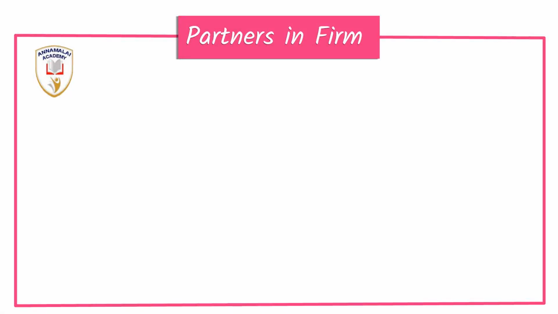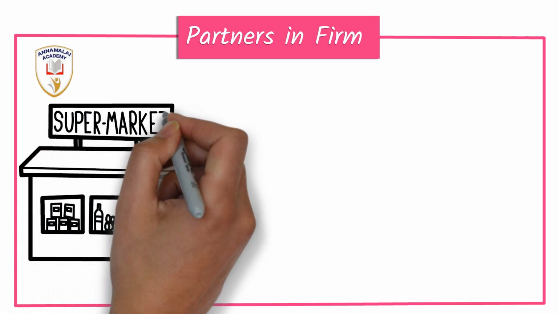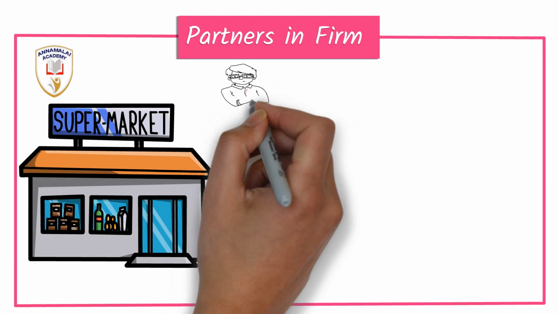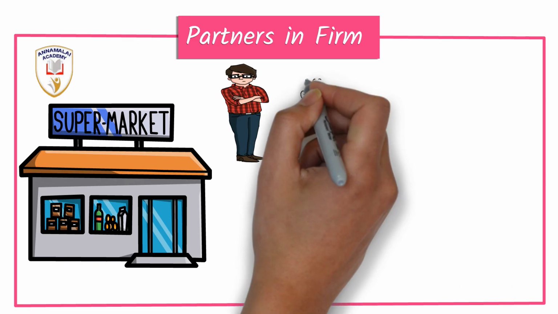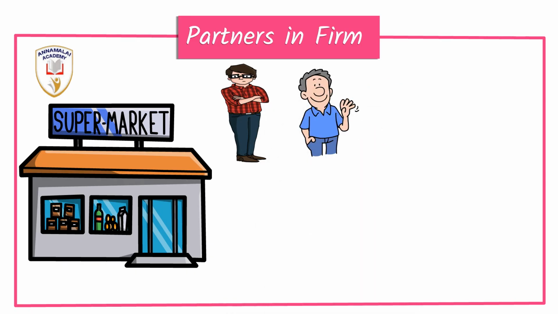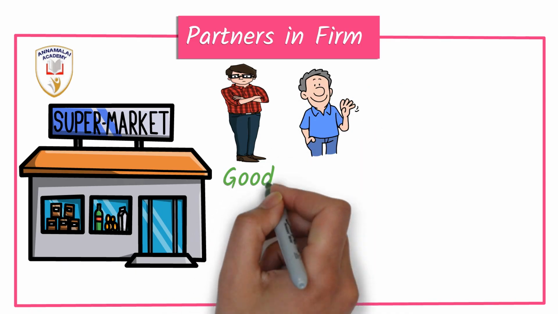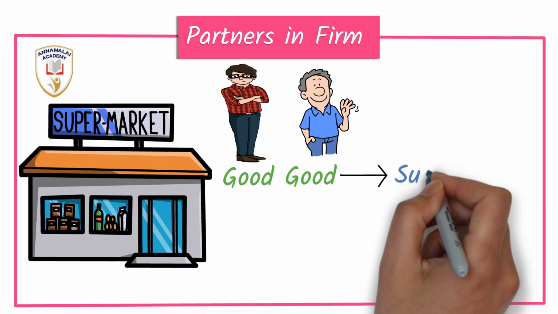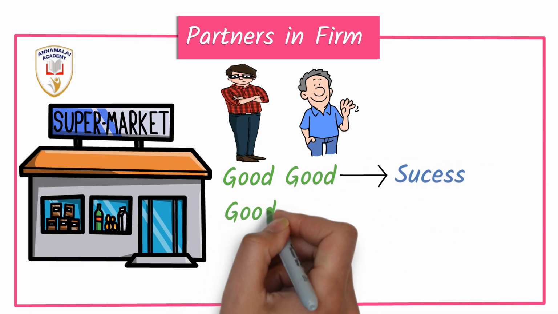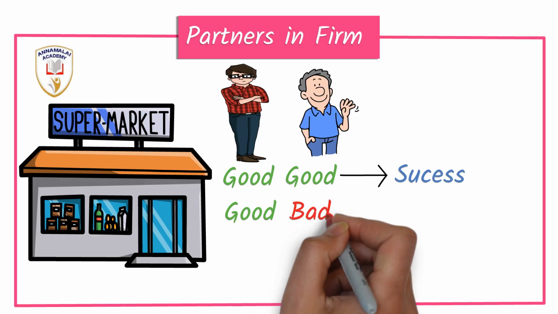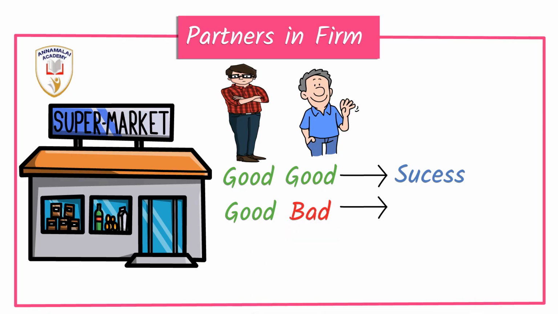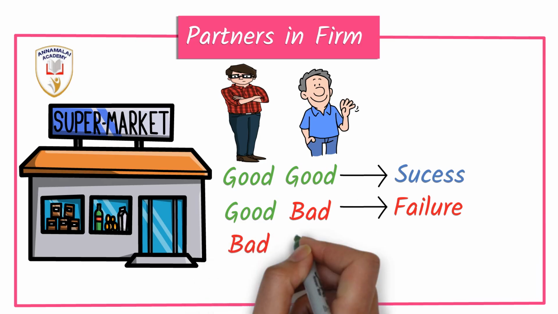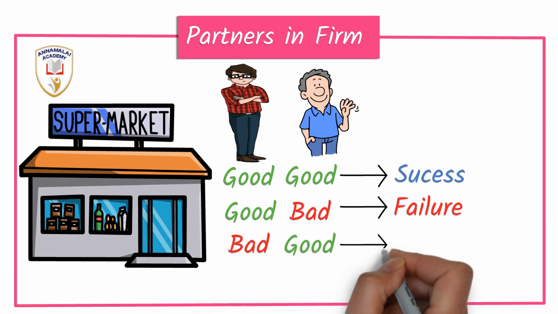Partners in a firm. Because of their actions, the partners decide the success or failure of a business. Say for example, a partnership firm has two partners, both are good in attitude, so the business is a success. If the first partner is good and the second partner is bad, the business fails. Whereas if the first partner is bad and the second partner is good in attitude, again the business fails.